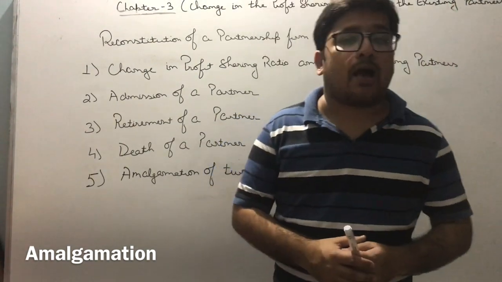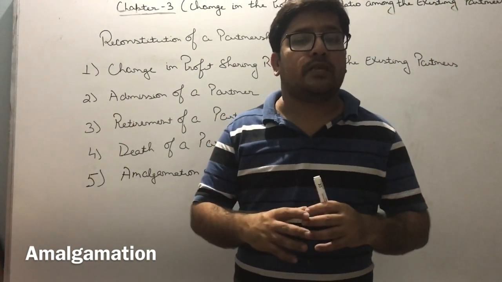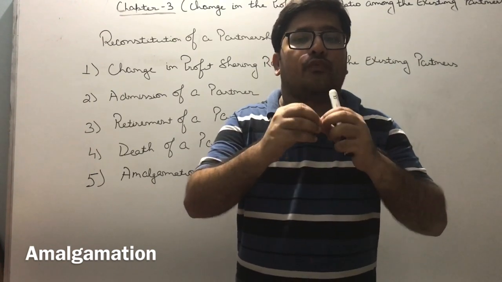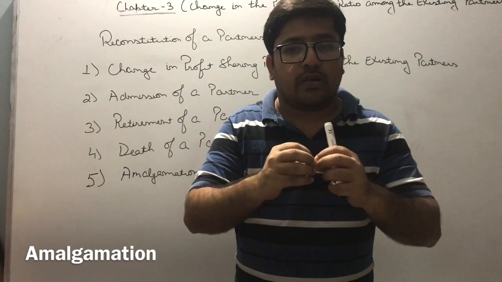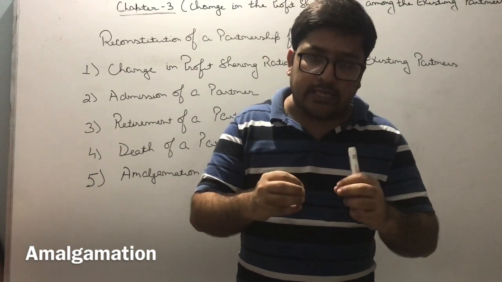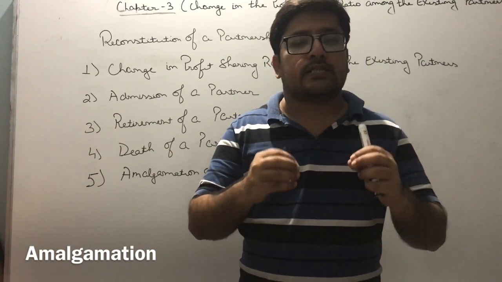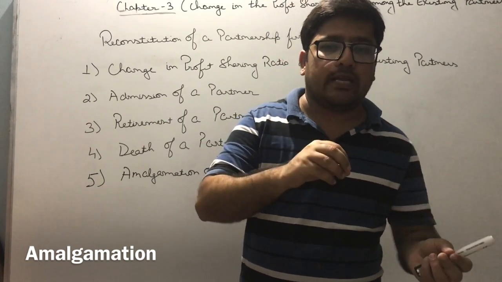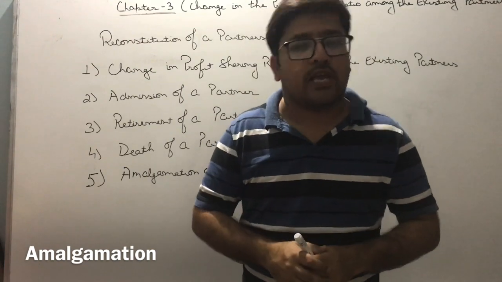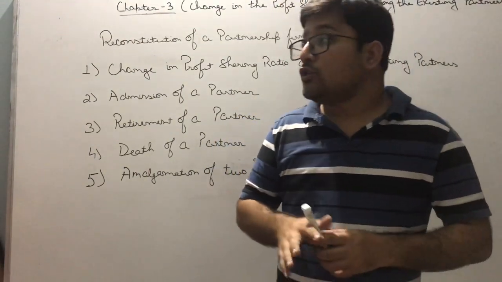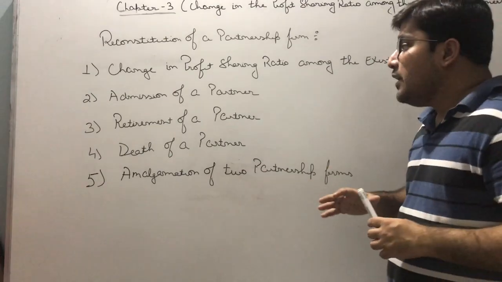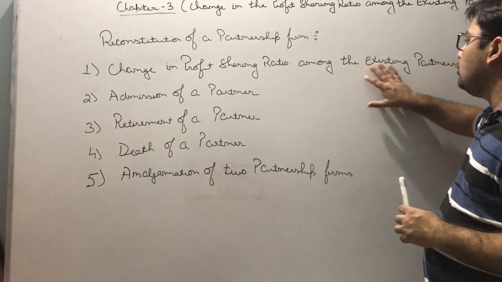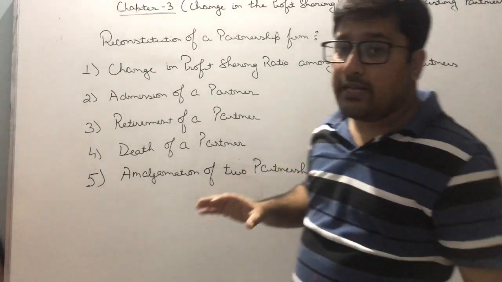What do you mean by the term amalgamation? Amalgamation means that when 2 or more firms join together to form a new firm, it is known as amalgamation. In this case also, it is clearly understandable that it is an end of the old agreement and the new agreement comes into existence. Is this point clear? So what we are going to discuss today is the first topic, that is the change in the profit sharing ratio among the existing partners.